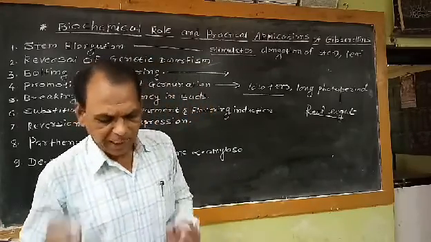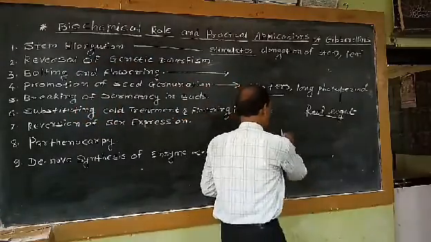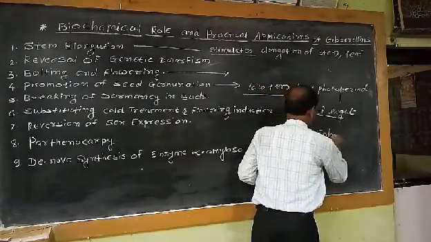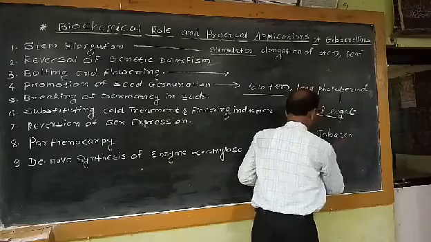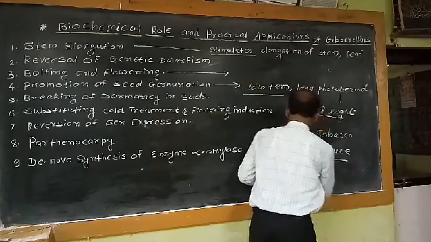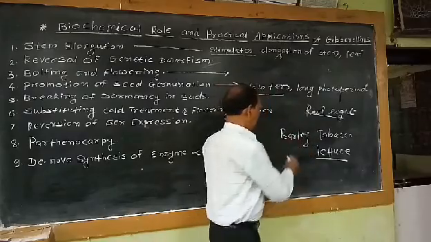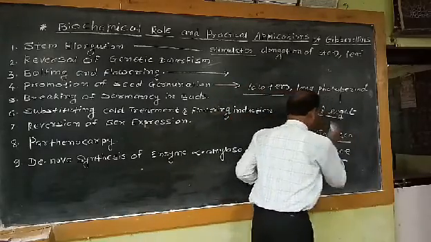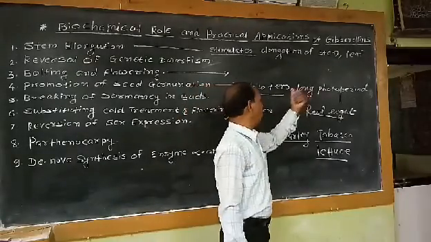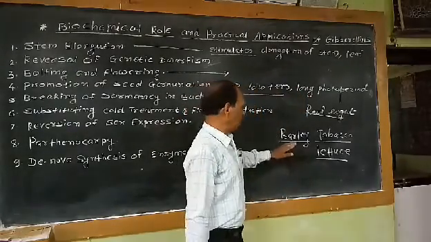For example, in case of barley, lettuce, tobacco. These seeds also require some special conditions for germination like red light or long photoperiod or low temperature.